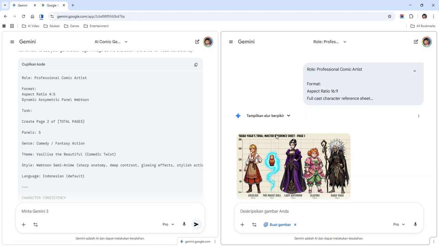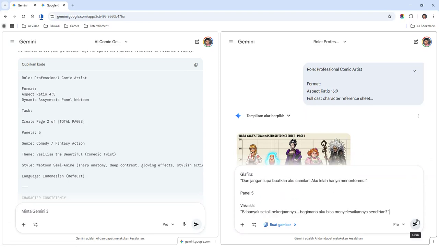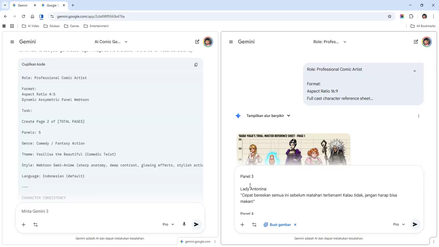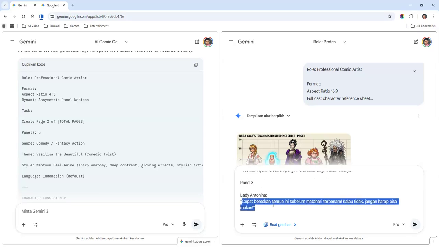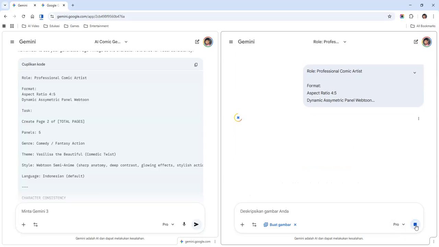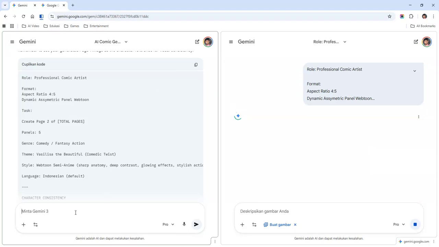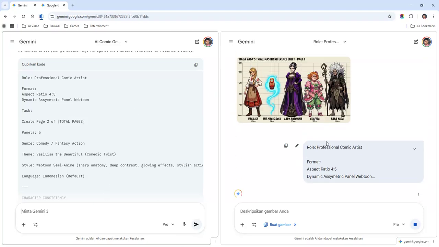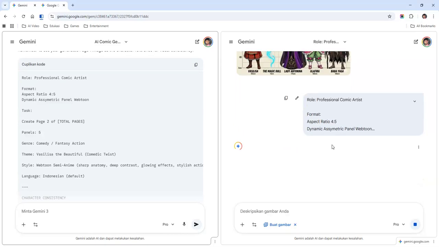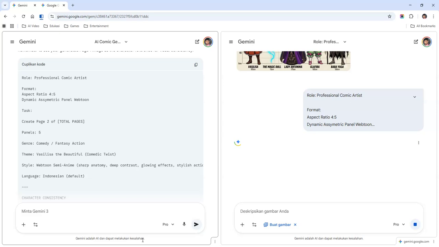Let's go to page 2, where our comic book is created. Now, let's paste it. Here I'm still using Indonesian, but you can change it into English or Russian in this prompt. But let's create that and wait for the result. Is it working or not?